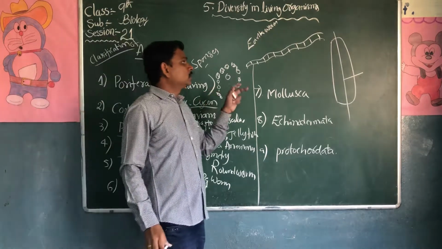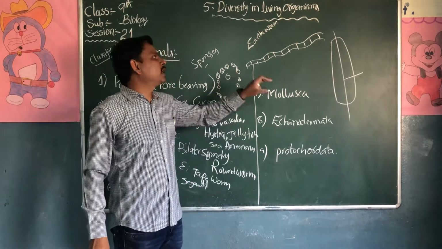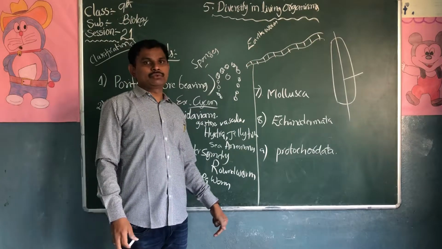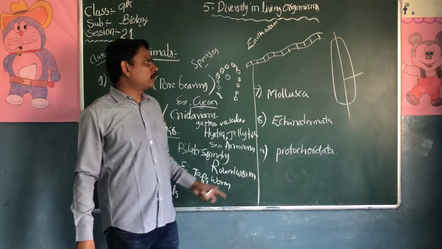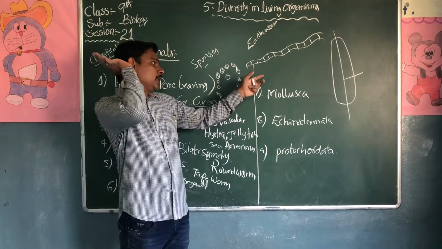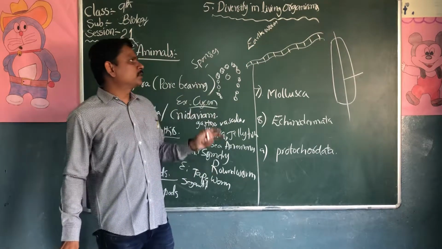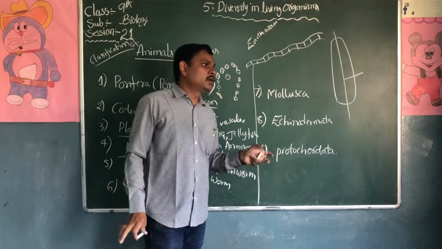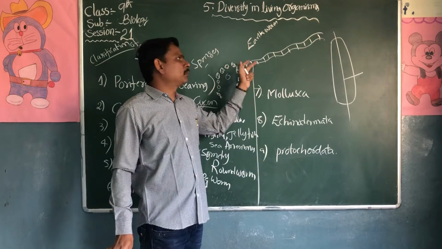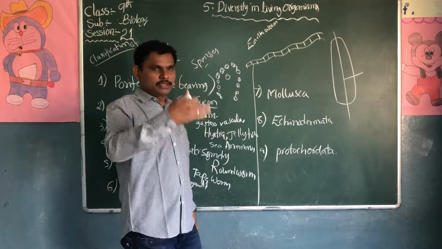There is a true fluid-filled cavity in the earthworm. It also has bilateral symmetry and triploblast. They have a segmented body, and a true cavity is there in their bodies.